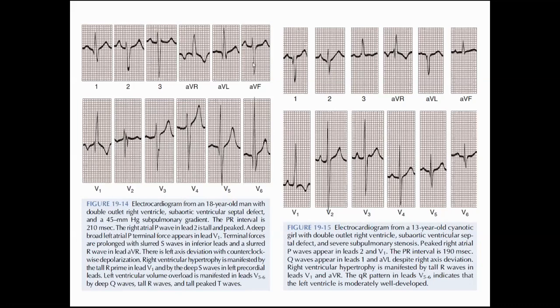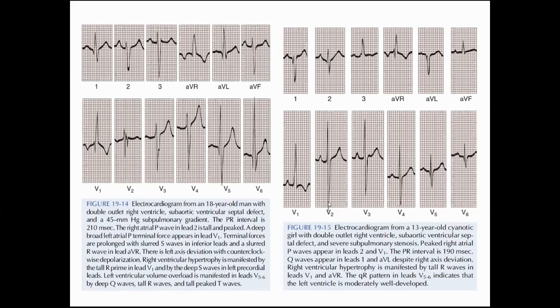The left axis deviation is basically counterclockwise, and right ventricular hypertrophy is manifested by an R wave in V1, along with deep S wave in leads V4 and V5. So this is one ECG with DORV with subaortic VSD, and then this is another ECG which shows subaortic ventricular septal defect with subpulmonary stenosis. The difference is that they have peaked P waves in lead 2 and V1.